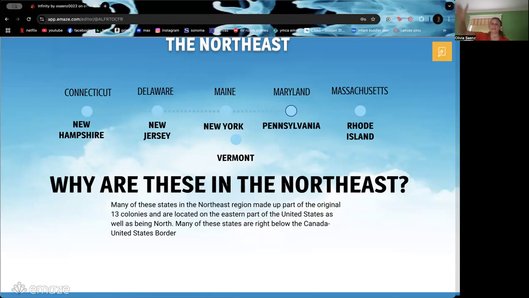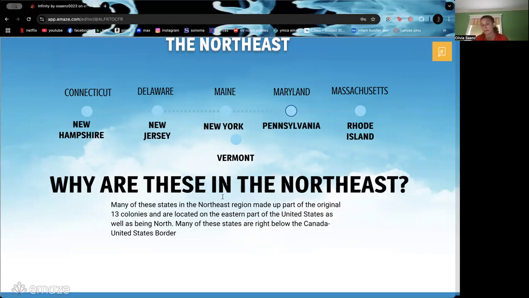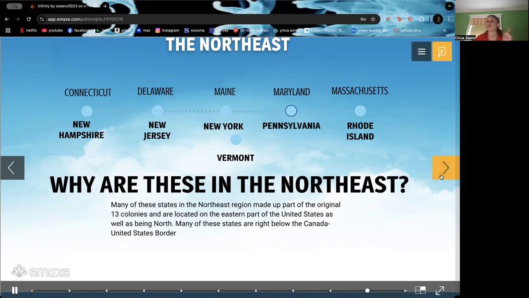So Maine is the very, very top of our map over on the right. And then you have all these states such as New York and New Jersey right over there in that area as well. Many of these states are also right below the Canada-United States border that you're going to see on your map next.